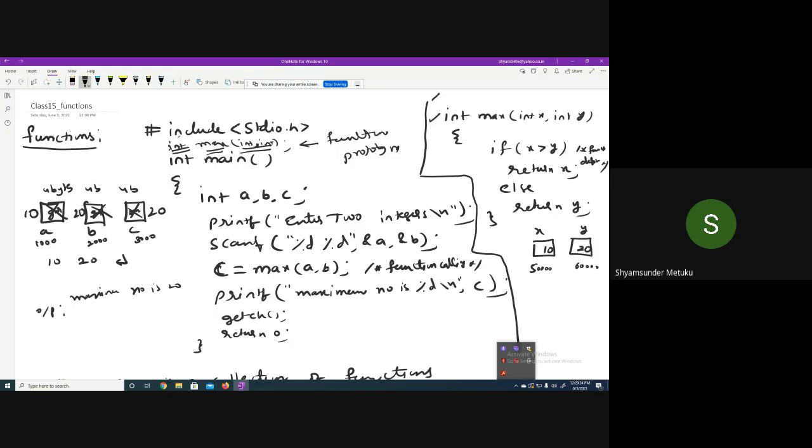The function prototype must be written at the beginning of the program, after the hash includes, which we'll talk about. There is a function called max, which is going to accept 2 different parameters, both of them integers, and it is going to return a result of type integer. Is it clear to all of you?